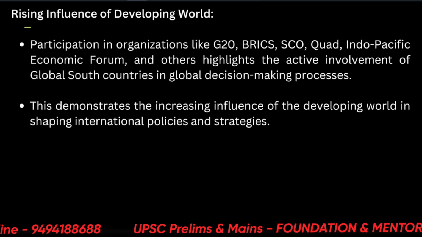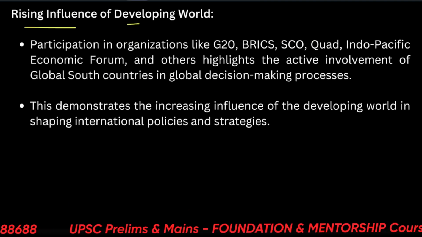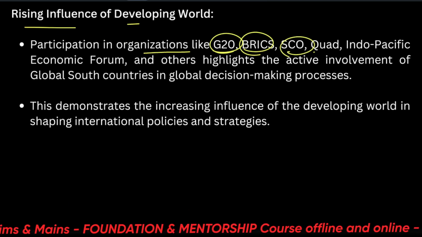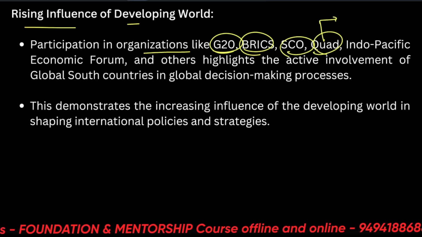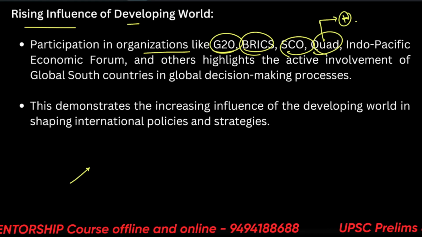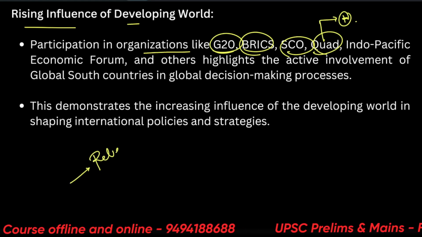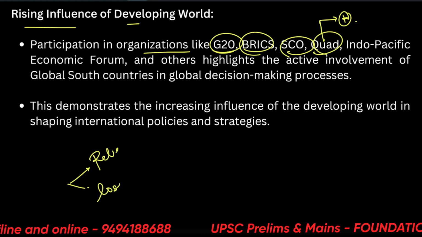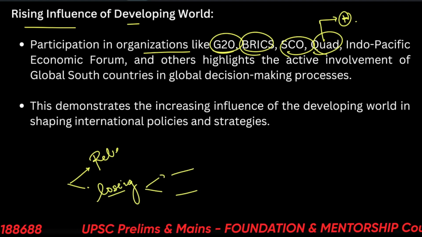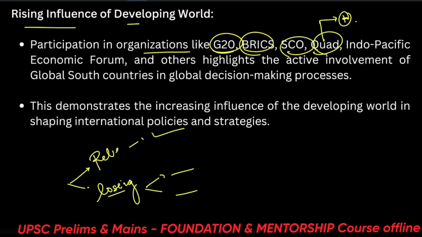One thing is the rising influence of the developing world: participation in organizations like G20, BRICS, SCO, the Quad Summit. The Quad is especially very important. See, there are two types of organizations: ones that are relevant and ones that are losing their relevance, such as, let's say, BRICS, BIMSTEC. Relevant ones are, let's say, Asian ones.